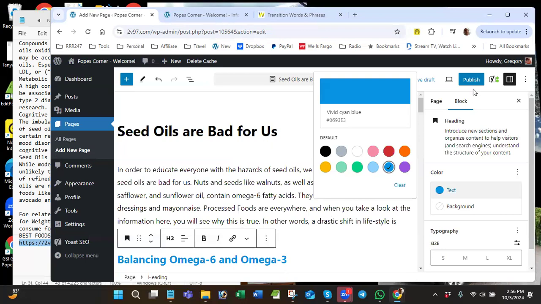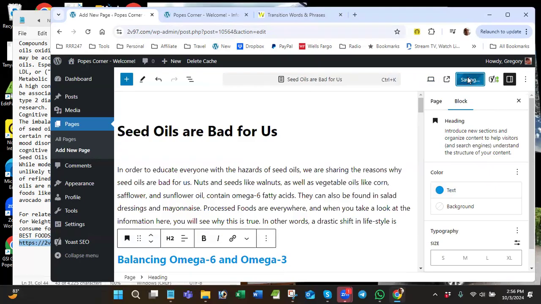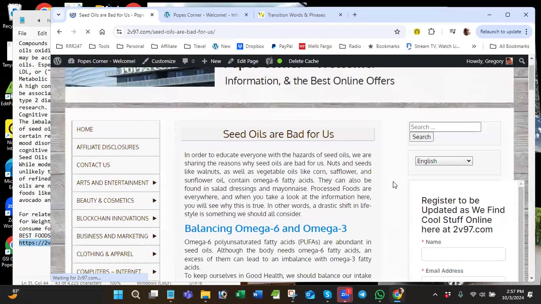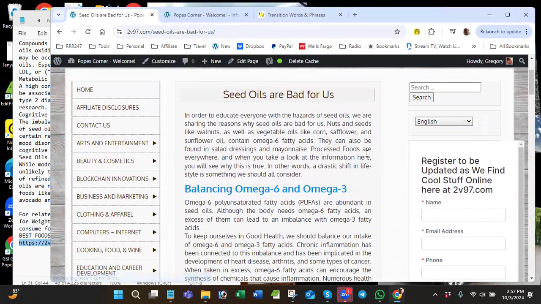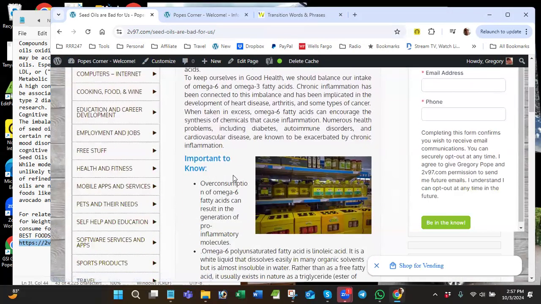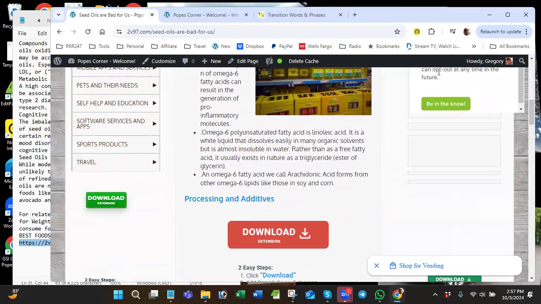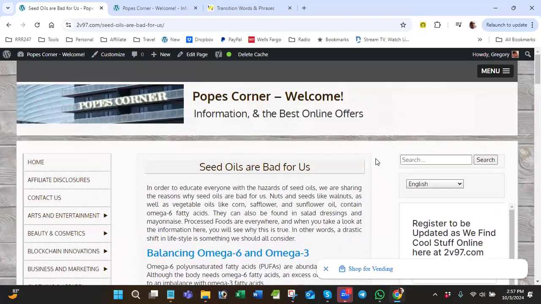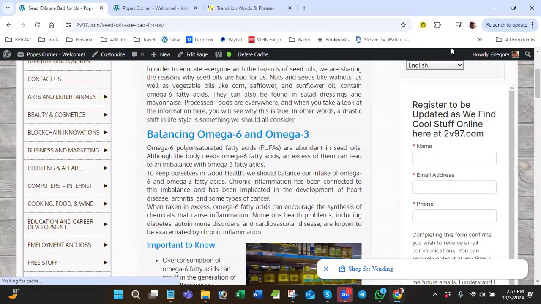All right, so now I'm good enough because I am green. You can see the green dots. I'm going to go ahead and publish, and I can always modify this more. But well, let's see what we've got going here. I've done this so many times, I almost have it pictured in my mind's eye what it should look like when I'm done, right? That's because over and over, it's just like making calls, you do the same thing over and over, it becomes second nature. And so here it is, and here's my image, important to know, list, and it changes based on how wide the browser is. And it looks completely different if they're looking on the phone.